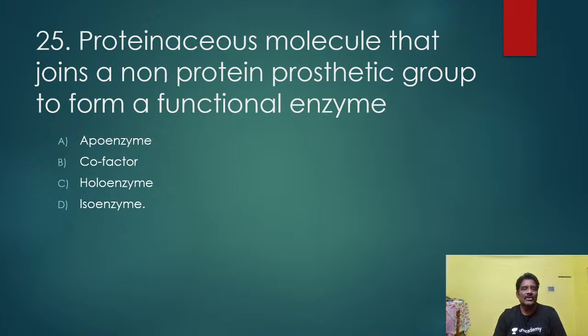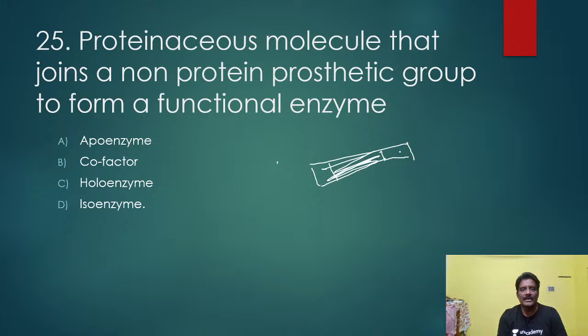The proteinaceous molecule that joins a non-protein prosthetic group to form a functional enzyme: this is the apoenzyme. Here is the enzyme: this is the protein part, and this is the non-protein part.